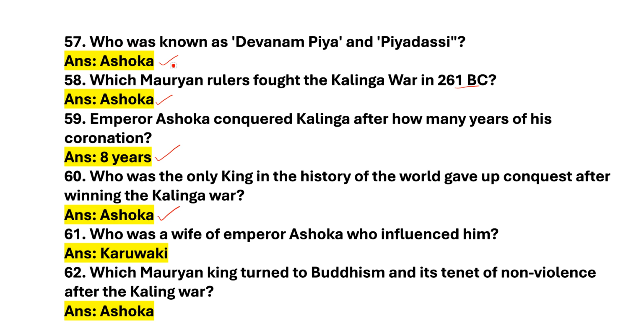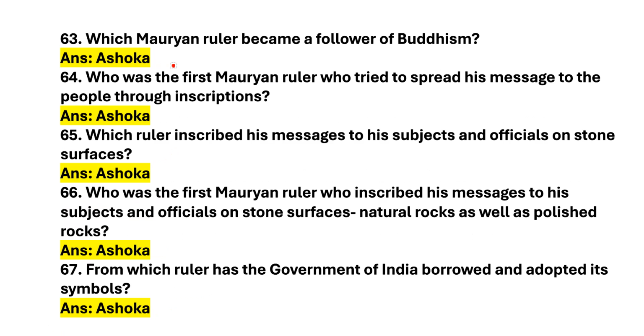Next question. Who was a wife of Emperor Ashoka who influenced him? Answer is Arvaki. Next question. Which Mauryan king turned to Buddhism and its tenet of non-violence after the Kalinga War? Answer is Ashoka. Let's move on to the next question. Which Mauryan ruler became a follower of Buddhism? Answer is Ashoka. Next question. Who was the first Mauryan ruler who tried to spread his message to the people through inscription? Answer is Ashoka.